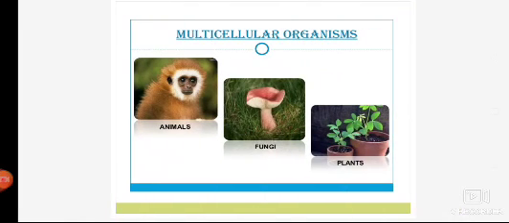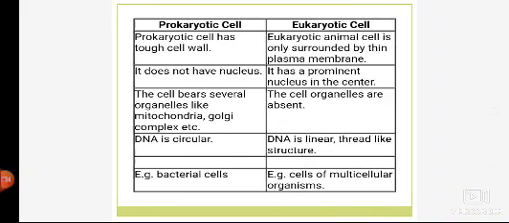Moving on to the multicellular organism. Multi means many and cellular means cell. So organisms in which there are so many cells, they are multi-cell, not just one or two. They contain almost millions, trillions of cells. They are known as multicellular organisms. And multicellular organisms are the higher organisms, like the animals, the plants, fungi, human beings. These are the multicellular organisms.